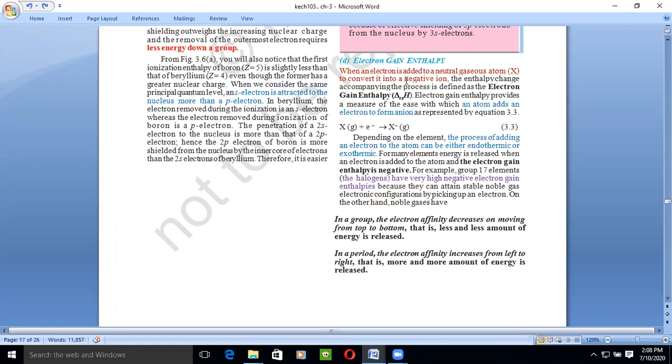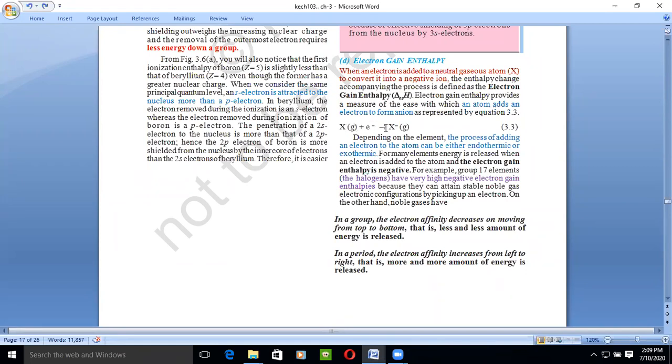And electron gain enthalpy is that enthalpy when an electron is added to a neutral gaseous atom, it will convert it into a negative ion, because whenever an element accepts the electron, what will happen? Negative charge will be there, because they are accepting the negative charge, since electrons are negatively charged. So the energy change during this gaining of electron is known as electron gain enthalpy.